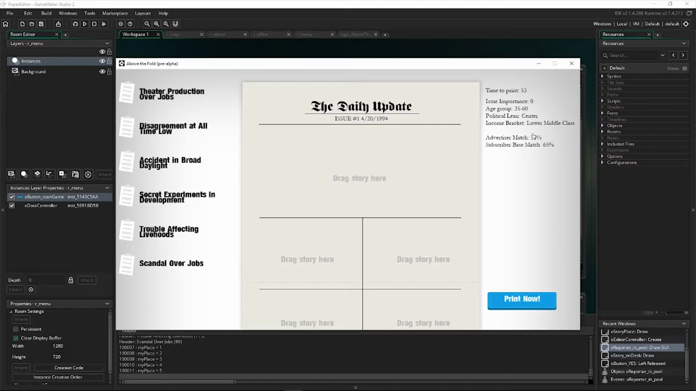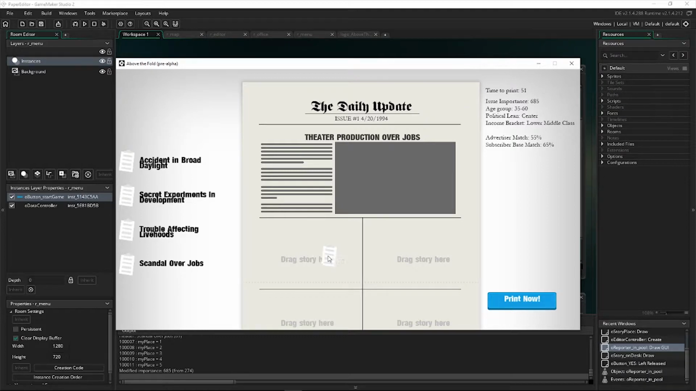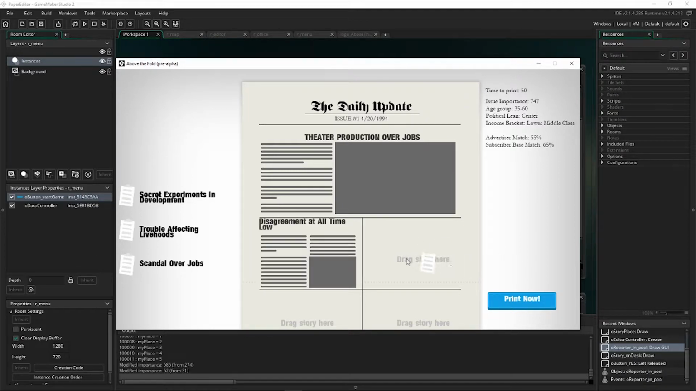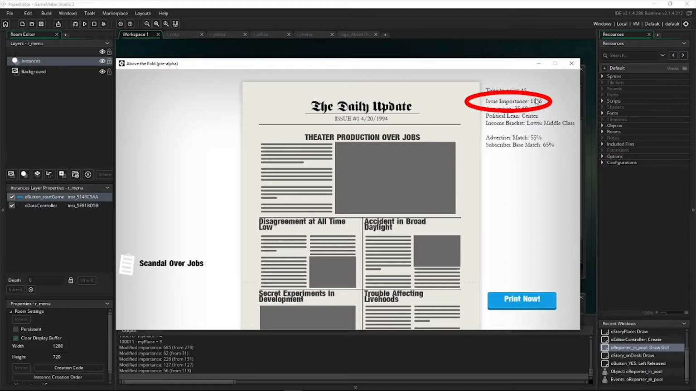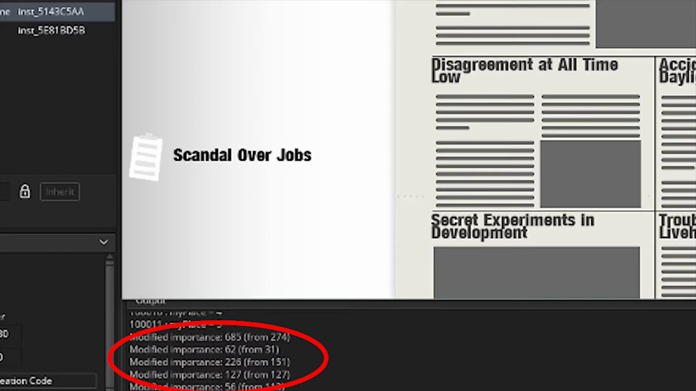And there's some information over here. So most of this is placeholder. But once I start transferring stories, you can see that, first of all, there's not room for all of them. So I'll have to pick one that doesn't go on there. You'll see the issue importance, that's the total score, and depending on where you place them, position 1, 2, 3, 4, and 5, the score gets a bonus. You can actually see it here in the debug notes.